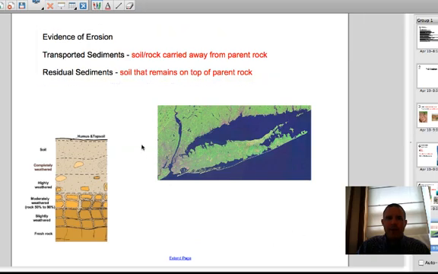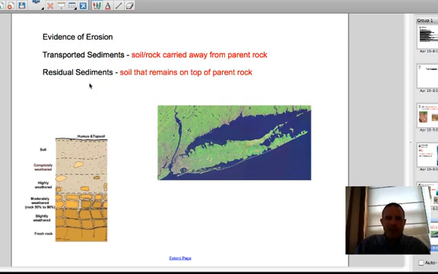When we talk about erosion and material being moved, and we've mentioned this in class already, we can talk about transported sediments or residual sediments. So Long Island is made up of transported sediments. These sediments were brought here by glaciers. Glaciers pushed and scraped across the ground like a bulldozer, carried this from where the parent rock was, and deposited it. And then the glaciers retreated, moving back up towards Canada and further north, and left this material behind. The same is true of Cape Cod.